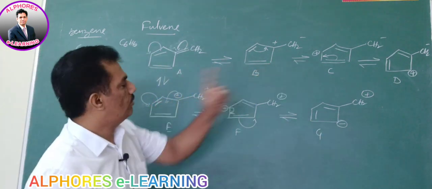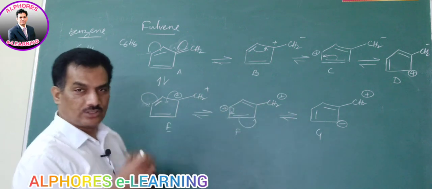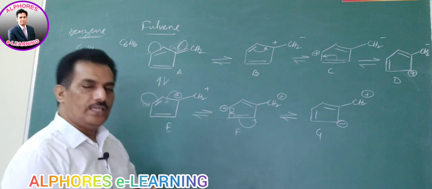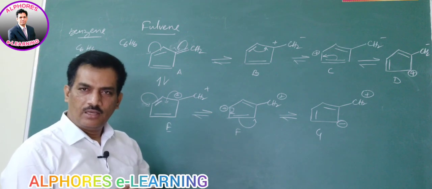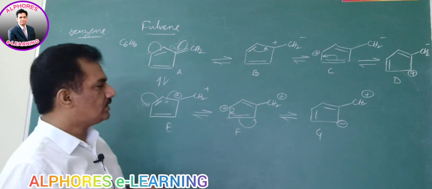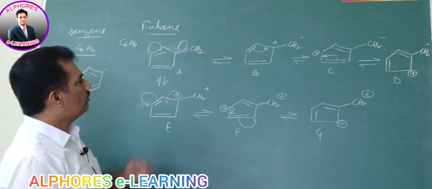There are 1, 2, 3, 4, 5, 6, 7 conjugative structures. Now they are asked to arrange all these A, B, C, D, E, F, G in stability order. Are you following? Just first, how to find it? Let us go for this.